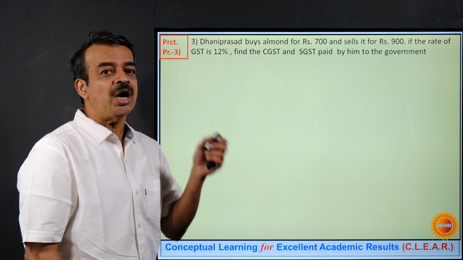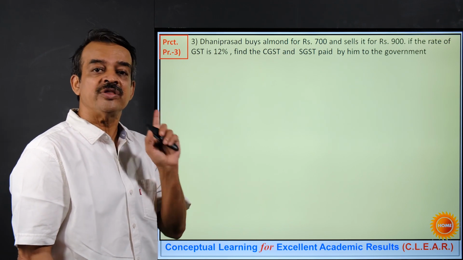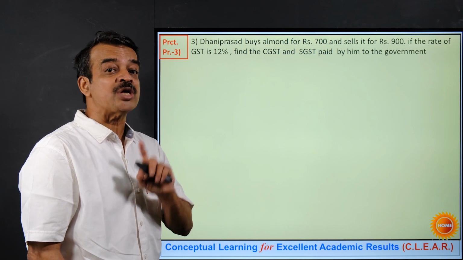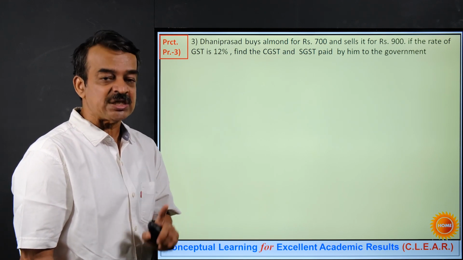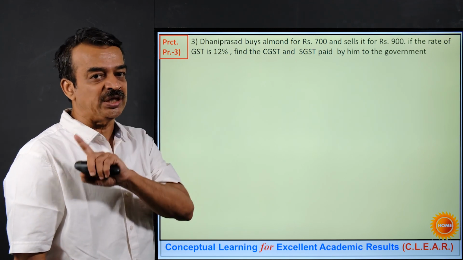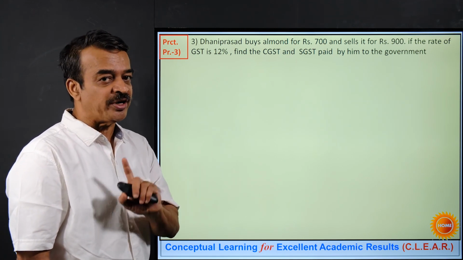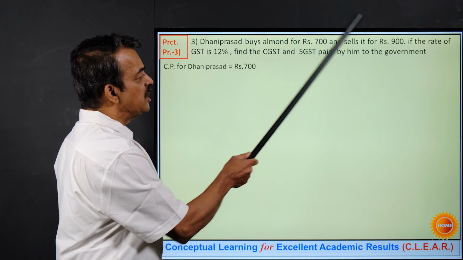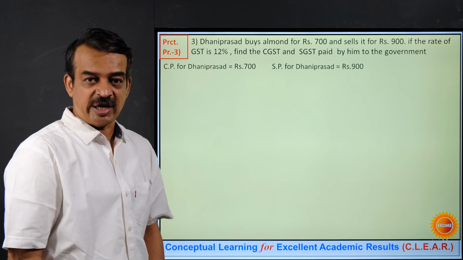What is net GST? Output tax minus the ITC, that is input tax credit. To find out these values, I must know the cost price and the selling price for the person who is supposed to pay the tax. So let us find out these values. Cost price for Dhani Prasad is 700, selling price is rupees 900.